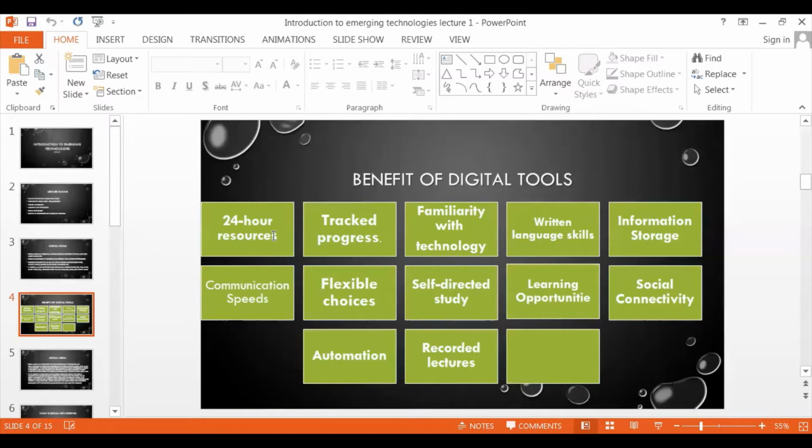Or for example, you have pictures of your convocation or your event, you can store them anywhere on your devices and digital tools. Communication speed: the communication is very, very fast. Maybe we both live hundreds or thousands of miles apart, but our communication is very fast.